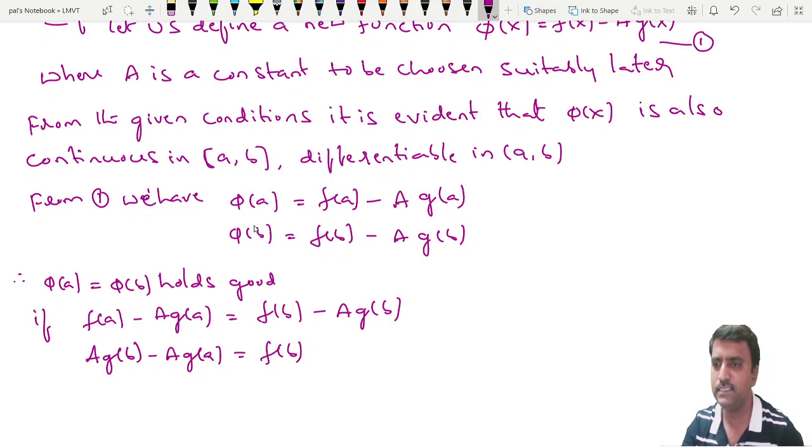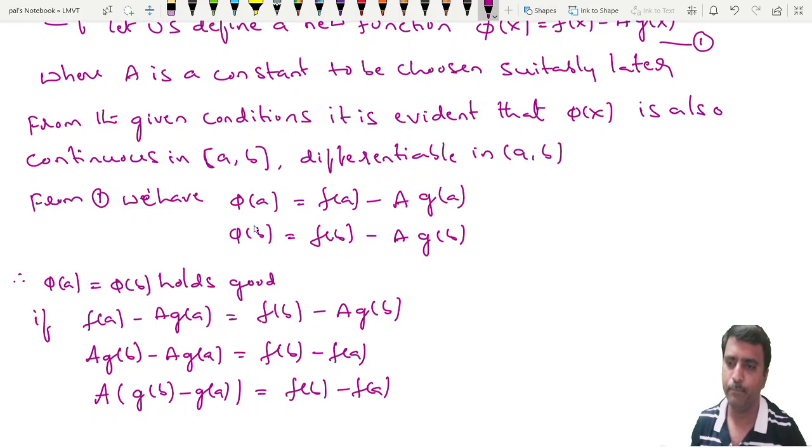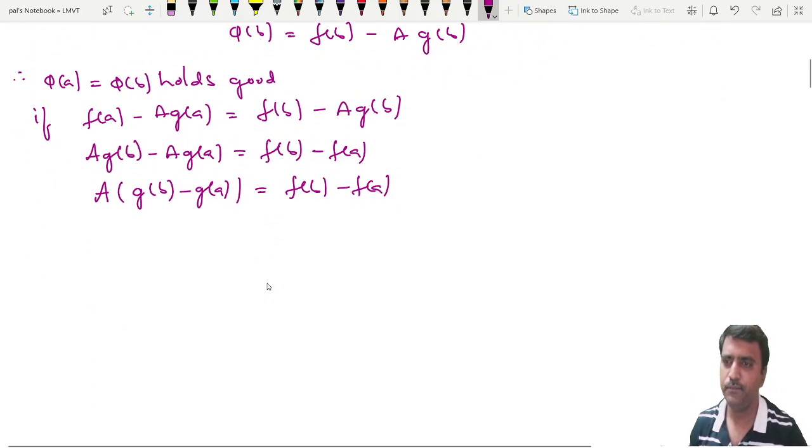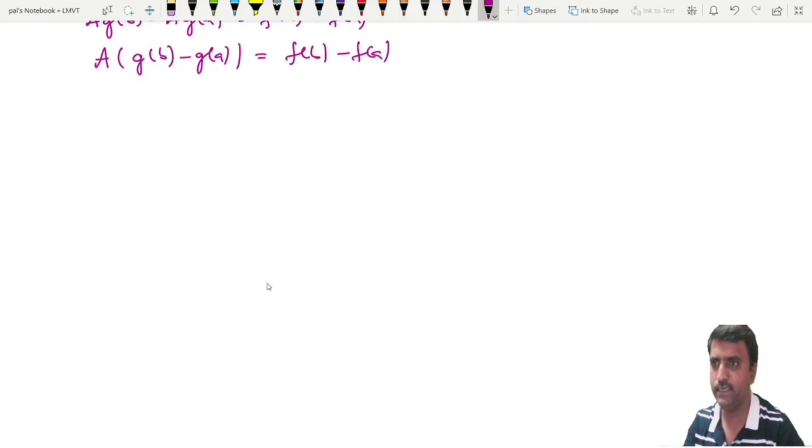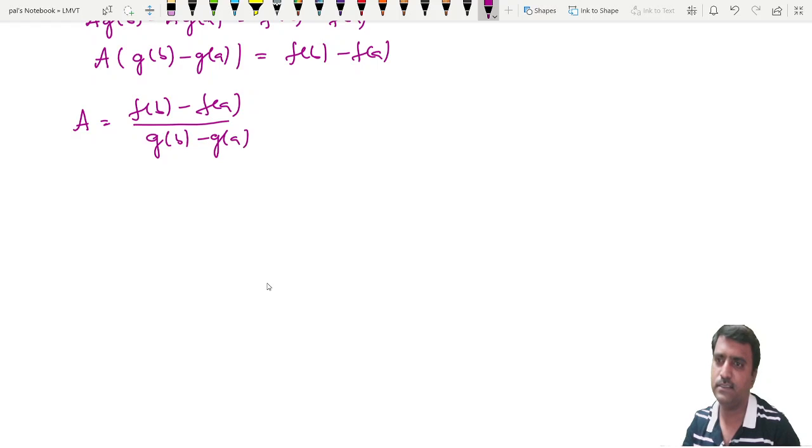Take this plus f of a to the right hand side. It is minus f of a. From these two terms you take a common factor a. The common factor is a, so it is a times g of b minus g of a, which is equal to f of b minus f of a. So a is equal to f of b minus f of a divided by g of b minus g of a.